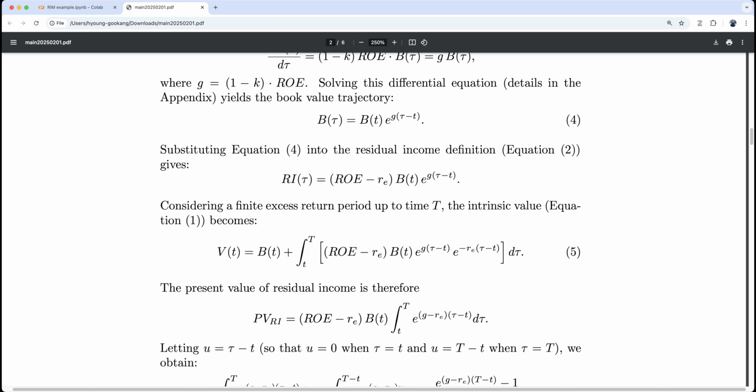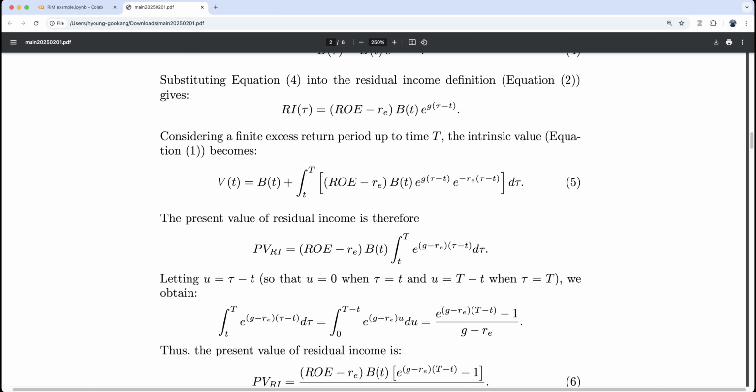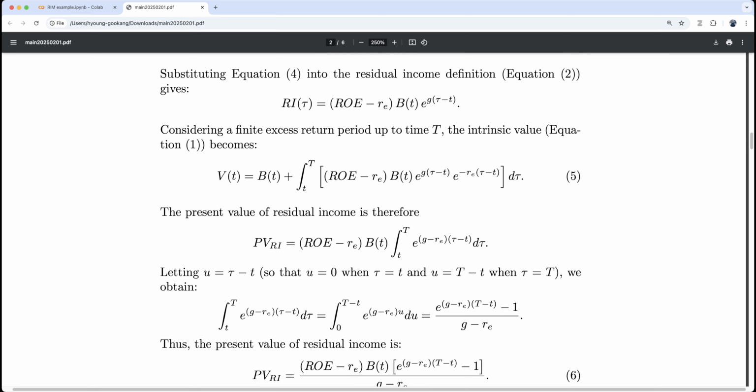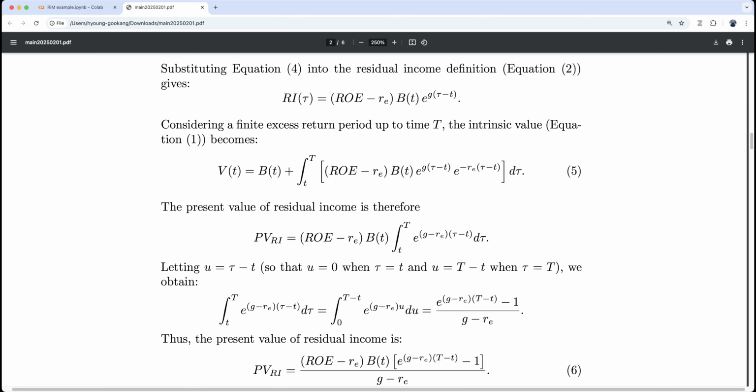cost of book value. Okay, so let u be such that u is 0 when t is tau, and u equals t minus tau when tau is t. Now we obtain this. This technique is called change of variable. So instead of t we have t minus tau, and instead of small t we have 0, and then we can do the integration of this one, right?